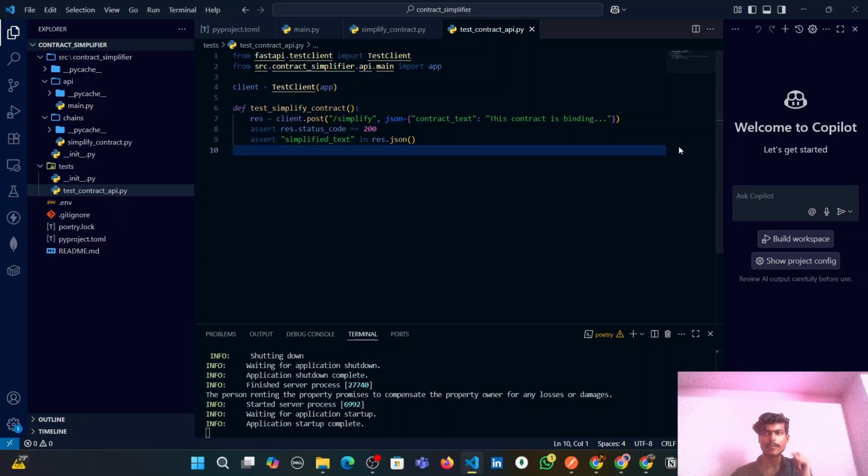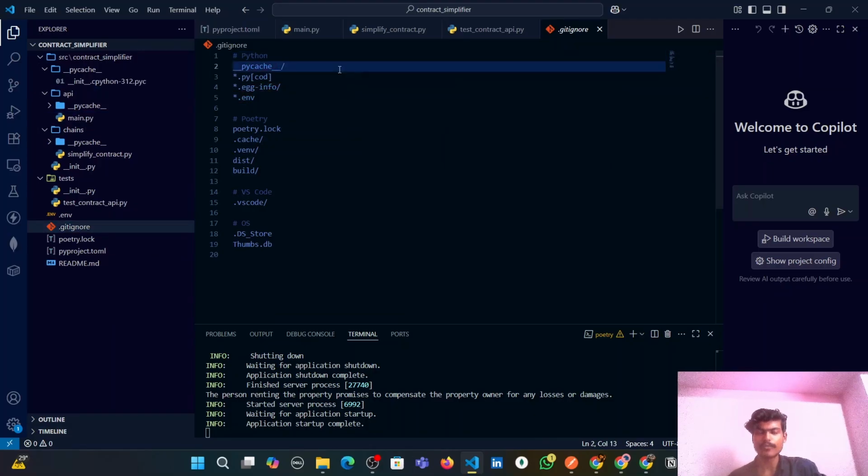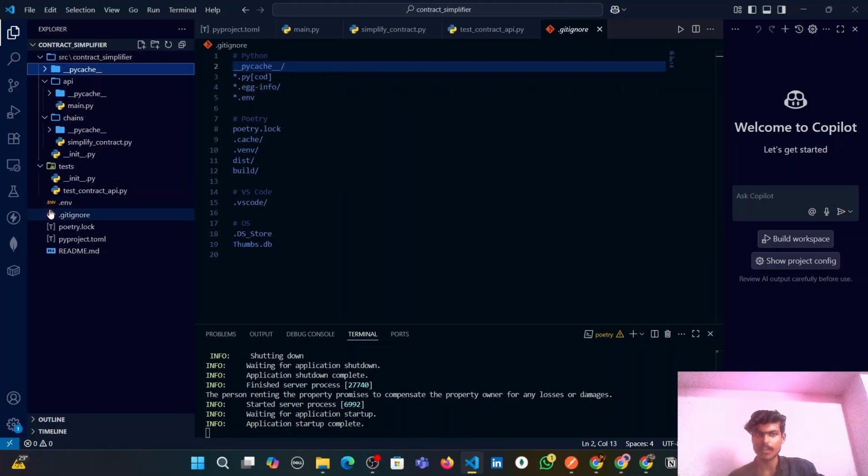And now guys, it's time to deploy this project. We will deploy this project on Render, and before deploying on Render we need to push this code into our GitHub, and we should make sure that we have a .gitignore file which is mentioning .env and __pycache__, because we don't want these folders and our environment variables to get pushed into the GitHub. So let's move to GitHub.